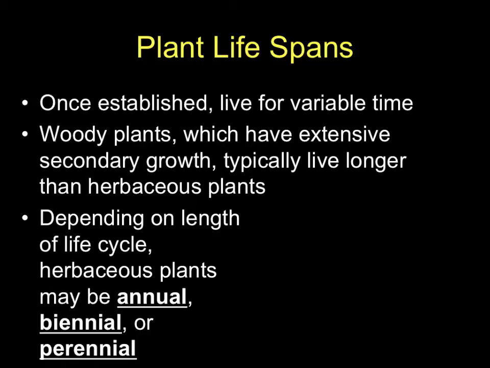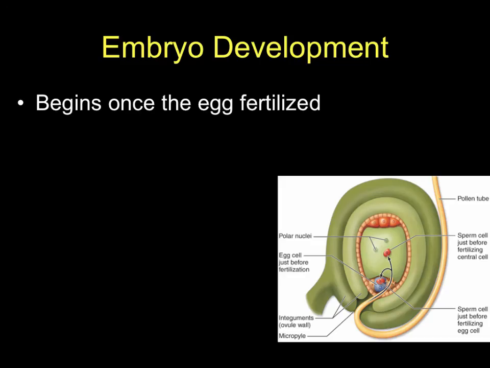So it's usually a matter of an herbivore coming through, a disturbance like a fire or a drought coming through, some other sort of outside influence that actually takes the plant out, as opposed to the plant sort of breaking down physiologically and just failing to function like animals do as they age.